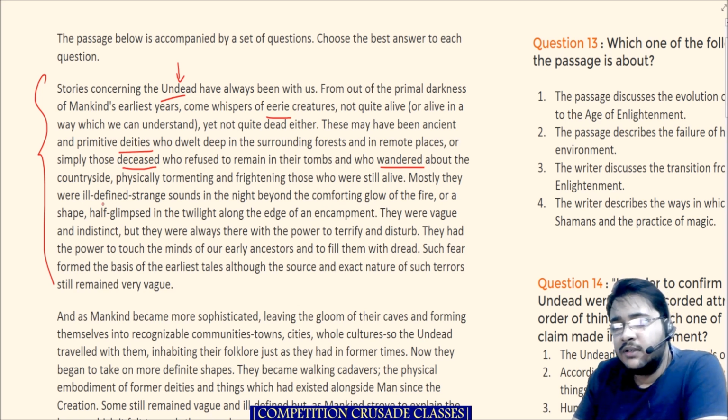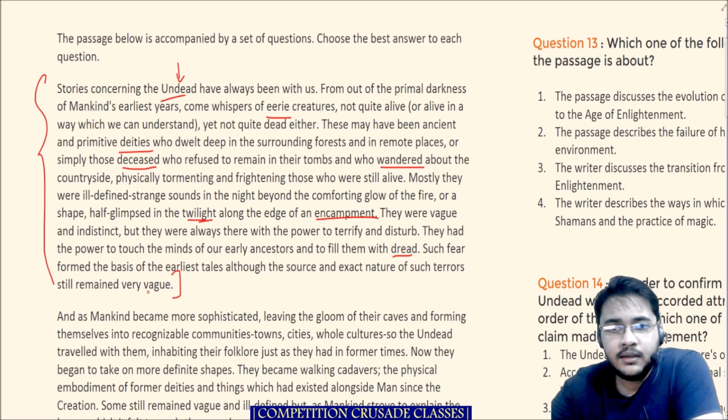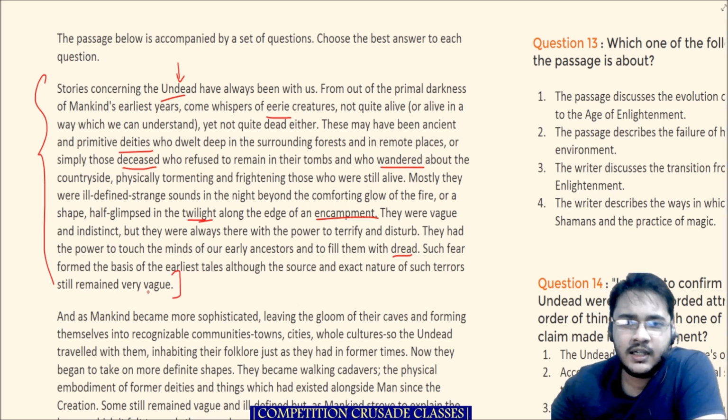Mostly they were ill-defined strange sounds in the night beyond the comforting glow of the fire, or a shape half glimpsed in the twilight along the edge of an encampment. They were vague and indistinct, but they were always there with the power to terrify and disturb. They had the power to touch the mind of our early ancestors and fill them with dread. Such fear formed the basis of the earliest tales, although the source and exact nature of such terror still remained very vague. So on and on, the first para talks about some sort of a gothic mystery related to undead creatures.